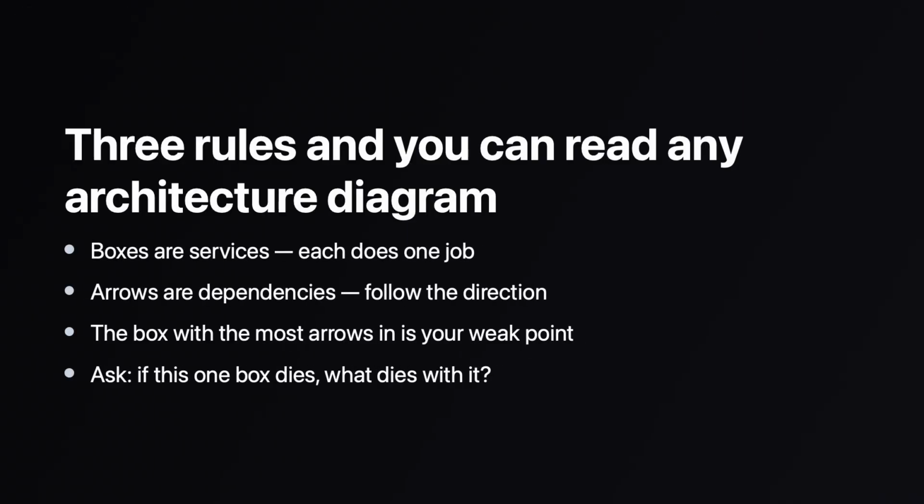So 3 things and you can read any architecture diagram. Boxes are services, arrows are dependencies, and the direction tells you who needs whom. Then find the box with the most arrows pointing in. That's your single point of failure, the one to protect, or to back up with a second.